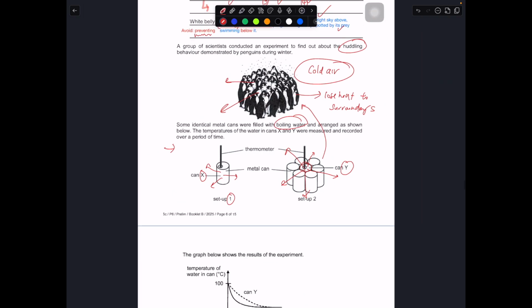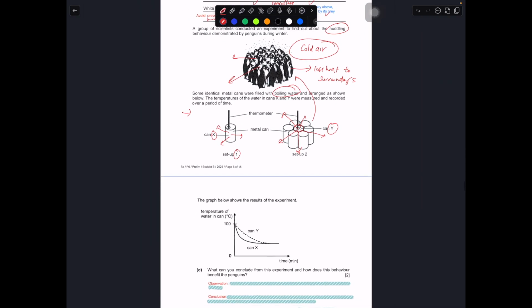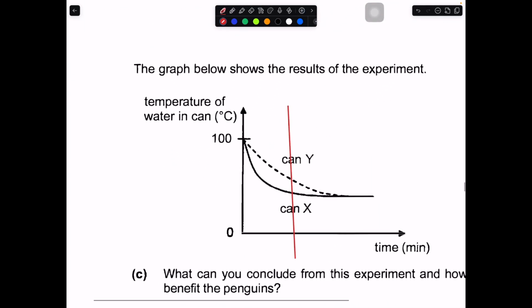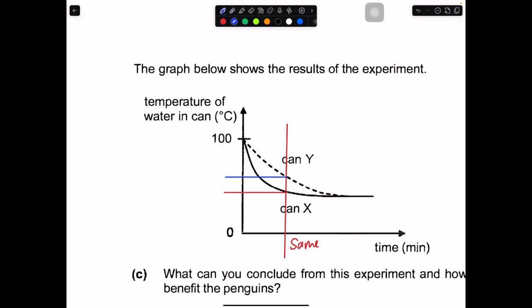So over here, let's take a look at the results of the experiment. The temperature of can X and Y is shown over here, and you can clearly see that if I draw a line at a particular time, at the same time, this is X, this is Y. Can you see that at a particular time, the water at the boiling point for can Y dropped by this amount, but for X it dropped by this amount?